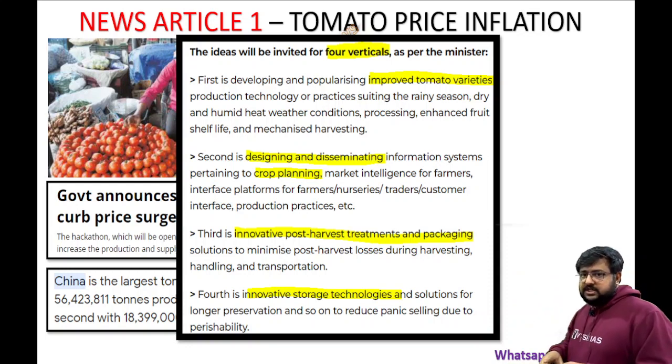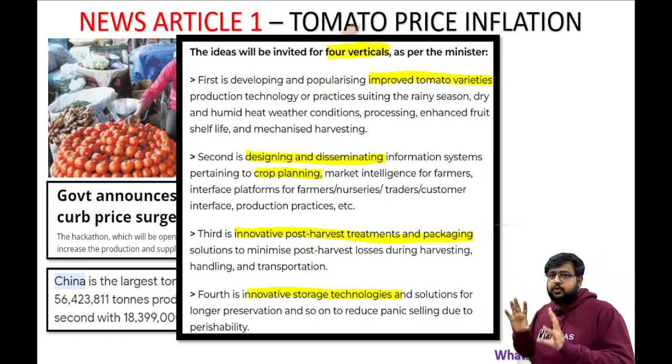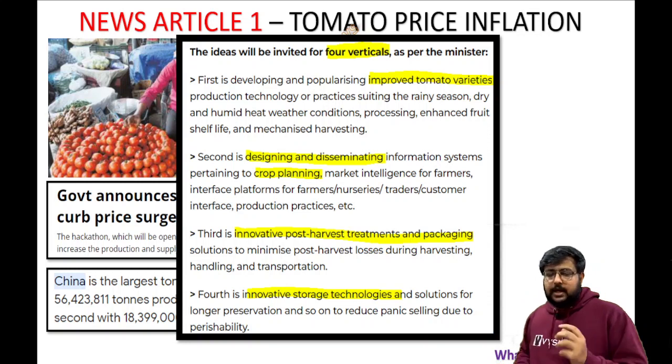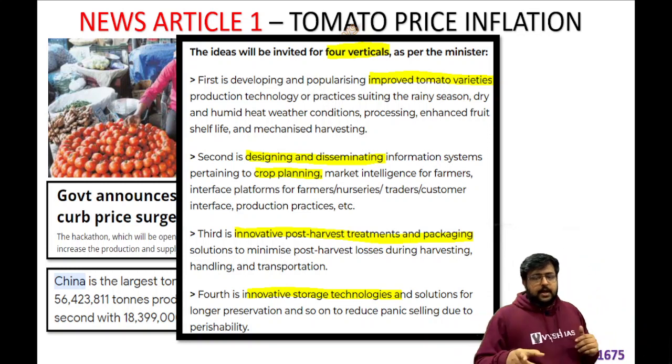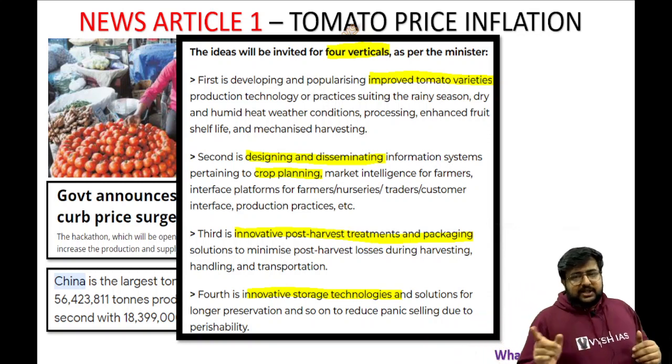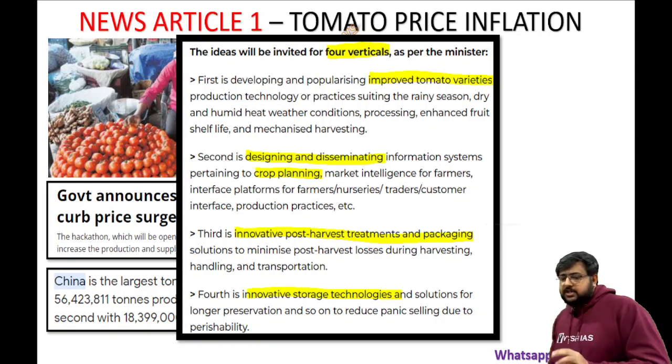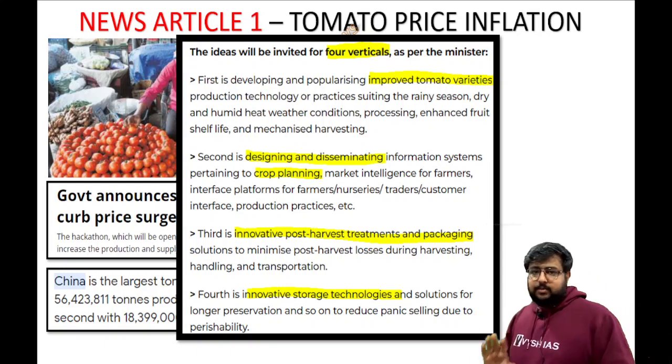I put extra information because that article was not as such useful. But what should have been useful, I have covered it from other newspapers. This I think from Business Standard and Live Mint or something. I have taken these screenshots. So this one is the tomato article, and there's nothing much to discuss here.